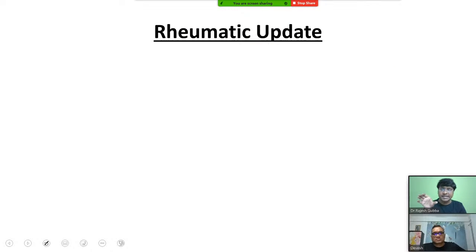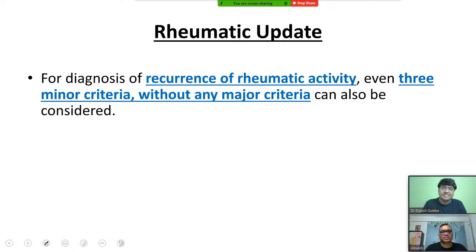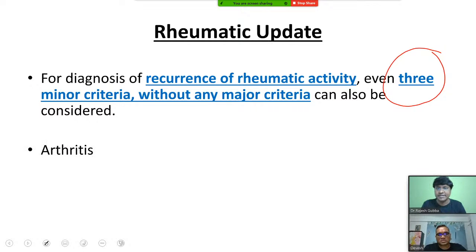Now, you take the recent rheumatic update. What has been given in the recent rheumatic update is, okay, previously what they were telling, if two major criteria are there, diagnose it as rheumatic fever, or one major criterion plus two minor criteria are there, diagnose it as rheumatic fever. But what is given in the recent update? The recent update says, if there is recurrence of rheumatic activity and if three minor criteria are there and there are no major criteria, even then you can consider it as rheumatic fever. Right? Even then you can consider it as rheumatic fever.